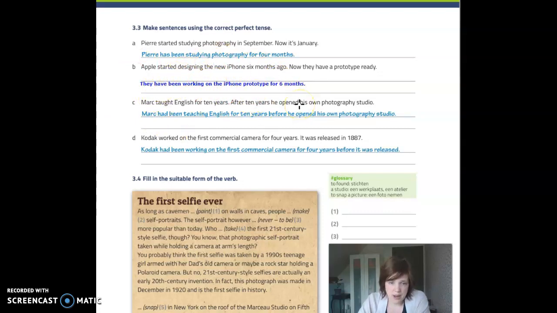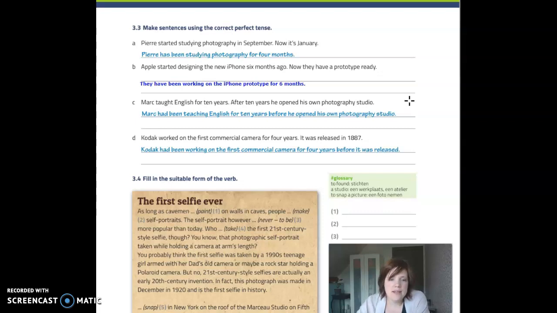And the action which happens then is him opening a photography studio. For the action that happens first, we need to use a past perfect tense, either simple or continuous. Because we have that indication for 10 years, you know that you need to use the continuous form. Mark had been teaching English for 10 years before he opened his own photography studio.